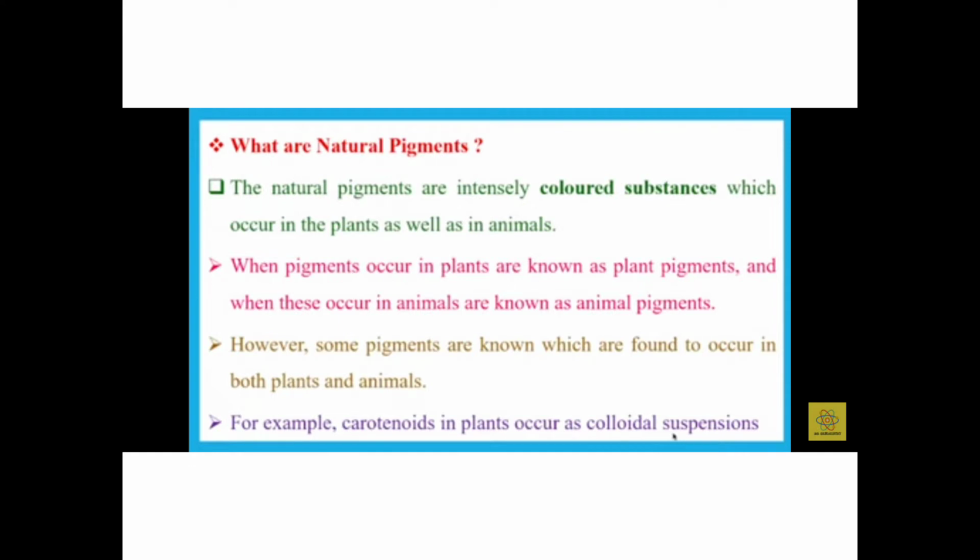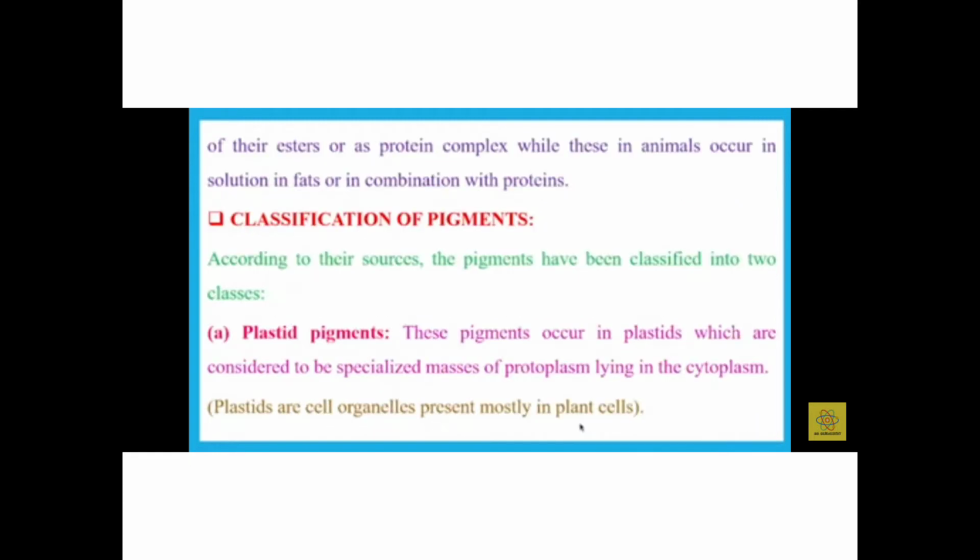For example, carotenoids in plants occur as colloidal suspensions of their esters or as protein complexes, while in animals they occur in solution in fats or in combination with proteins. Classification of pigments. According to their sources, the pigments have been classified into two classes.